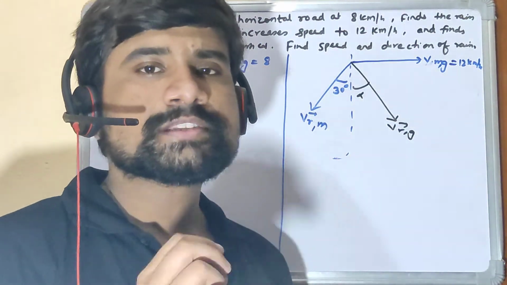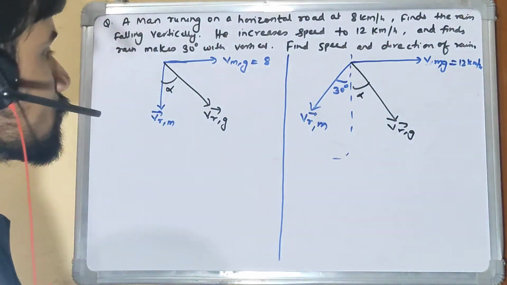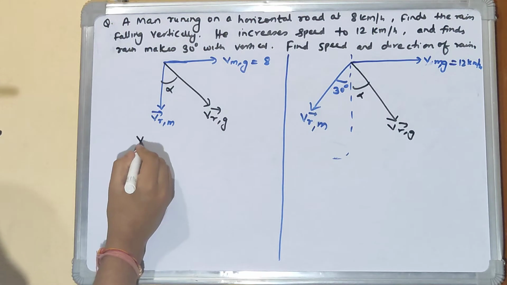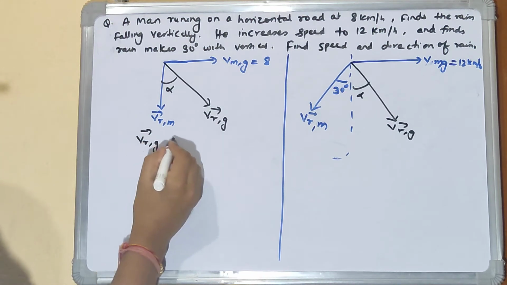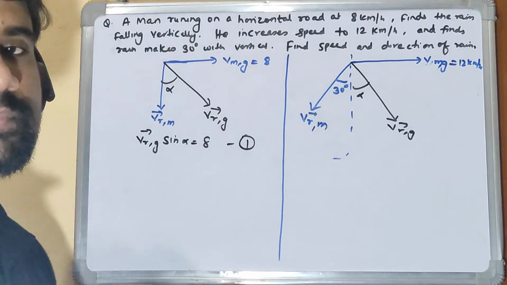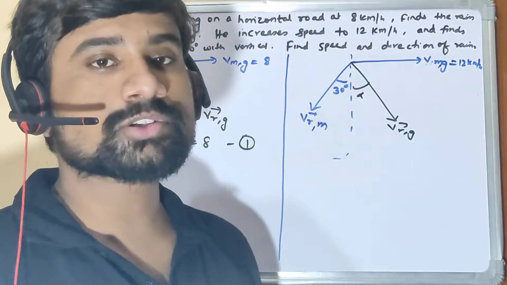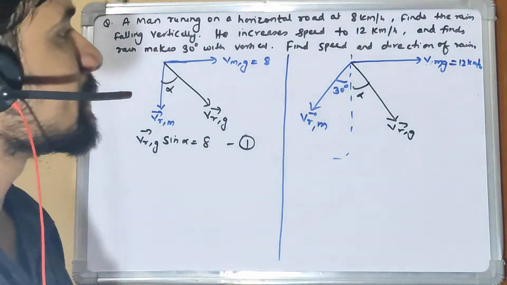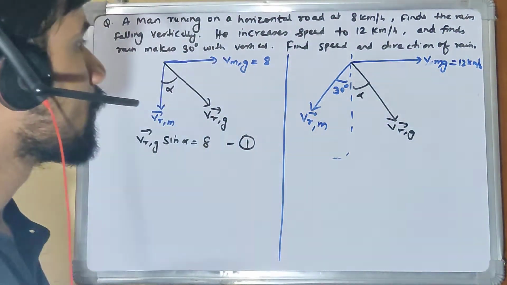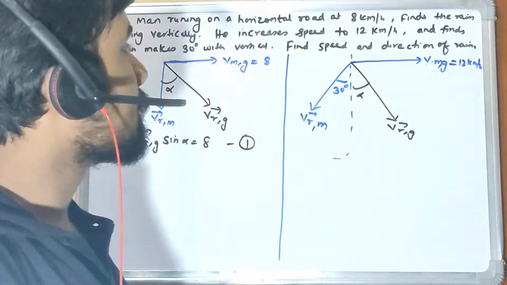So now with some vector smartness you will be able to appreciate and calculate these values, right? Now tell me, velocity of rain with respect to ground, sine alpha will be what? 8 in this case. Simple, it will be 8. But here there is no direct case. We need to find some orthogonal components before applying some sort of rule here, right?